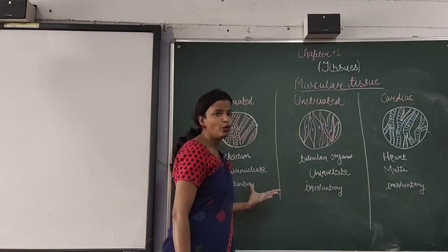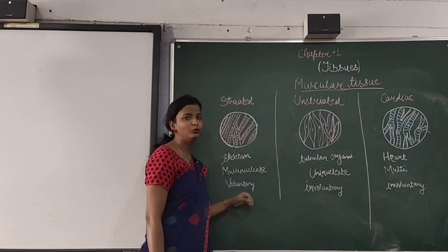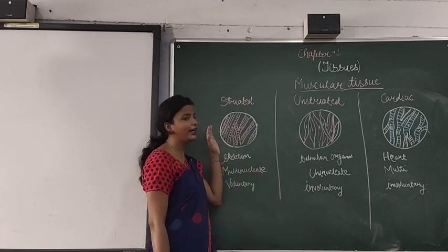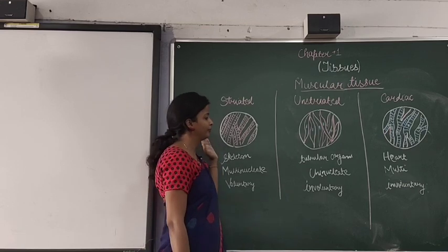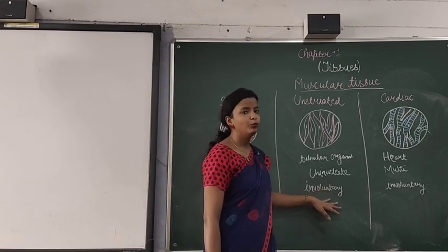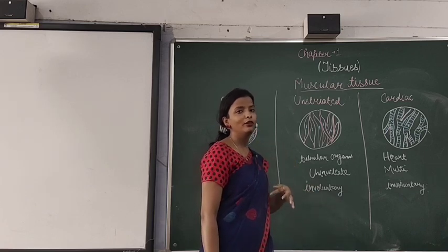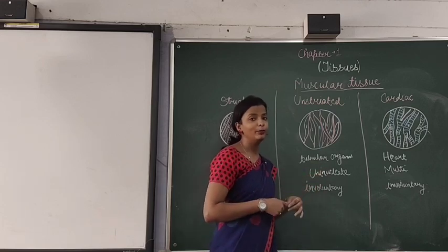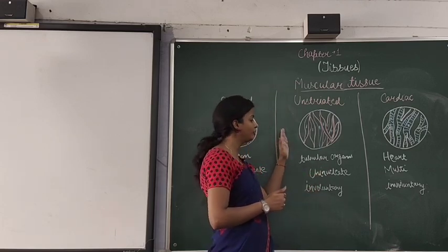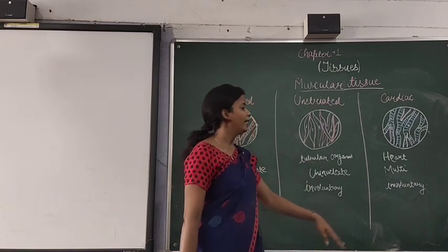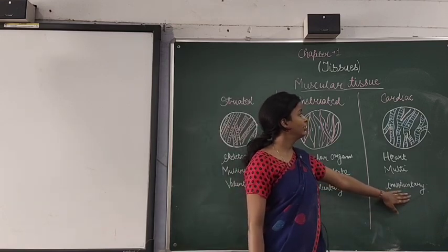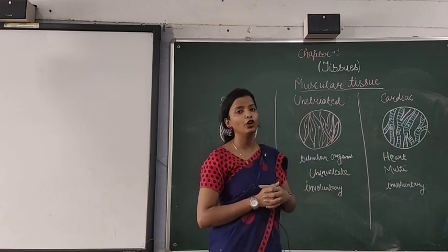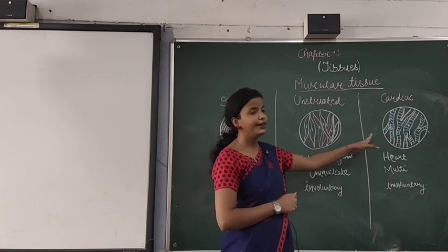Then when you talk about the mode of action, striated are voluntary, meaning movement of the hand, keeping a book on a table; these all come under voluntary action, and that is because of the skeletal muscles. Then involuntary, like movement of food from the mouth to the food pipe to the stomach, that is because of peristalsis, then urinary bladder movement; these all come under unstriated or involuntary movement. And involuntary action is seen in cardiac muscles also, like the movement of our heart that cannot be controlled by us, so that comes under the cardiac muscles.